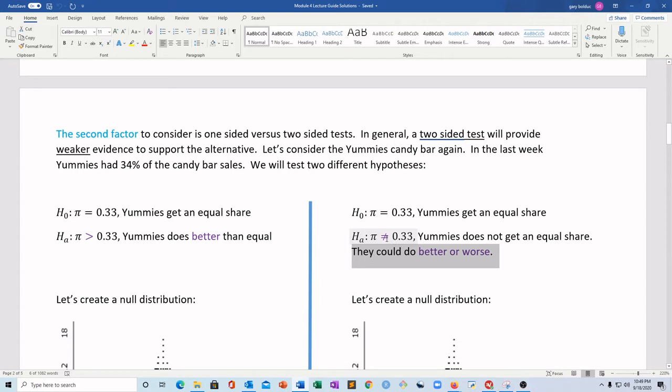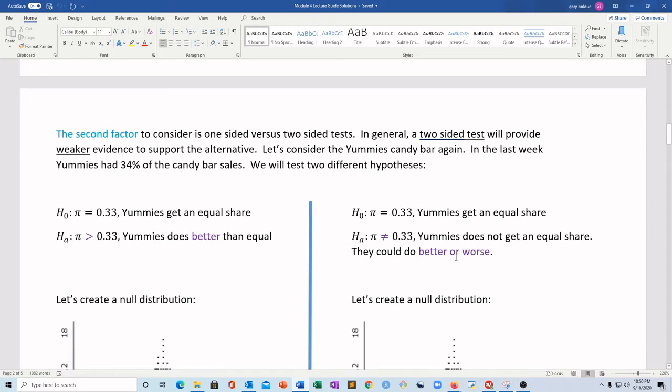So what are we looking at here? We're looking at Yummies again, the candy bar. Remember, there were 3 candy bars. Yummies is one of them. And we were trying to find evidence of whether or not Yummies was getting that equal share, 1/3 of all purchases. Or, in this scenario, we're trying to find evidence that they're actually better than 1/3, right? We're the Yummies company, and we're trying to say ours is better, people like ours better. So we're trying to find evidence of that.